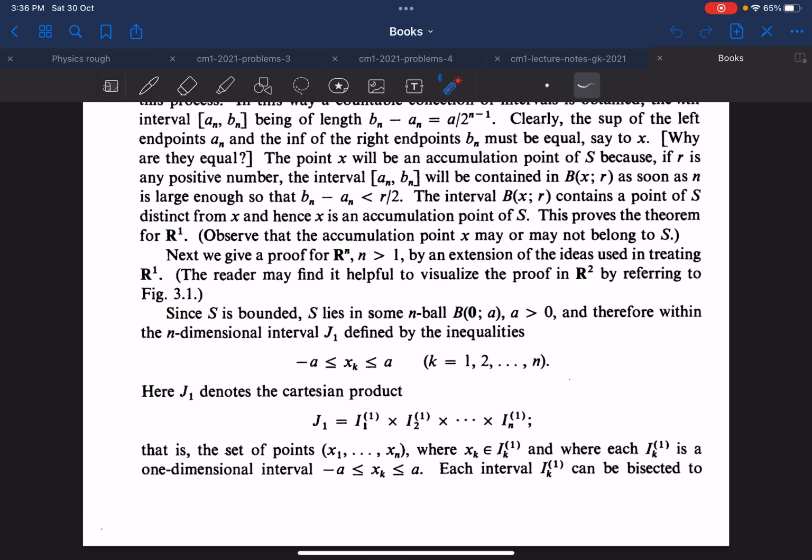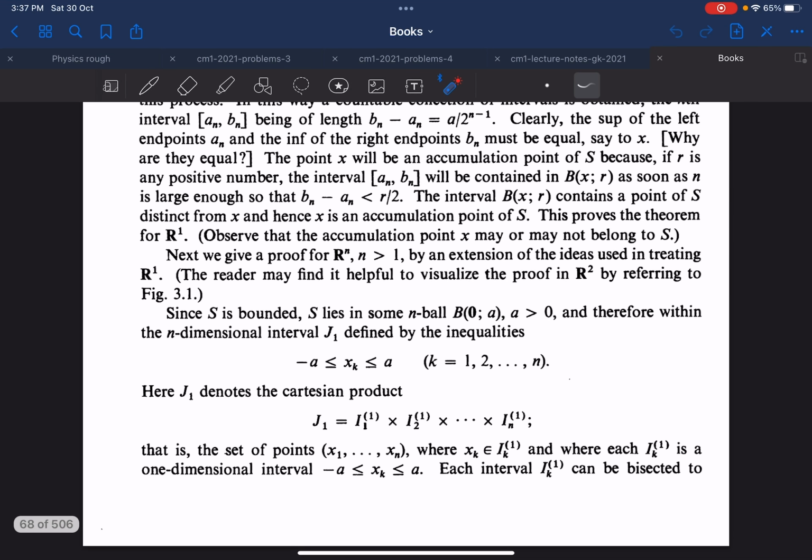S is bounded, so S must lie in some n-ball, and therefore each entry in that vector will lie between a and minus a. That's because we know it lies in some n-ball, so each and every entry must satisfy this inequality.